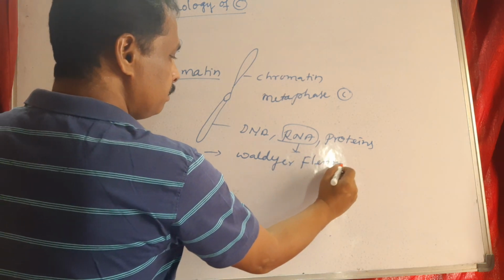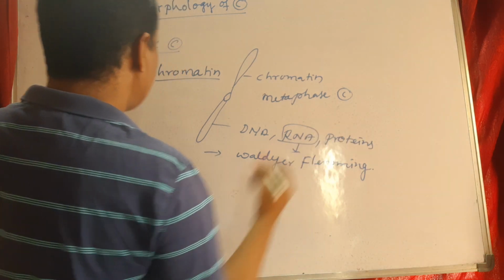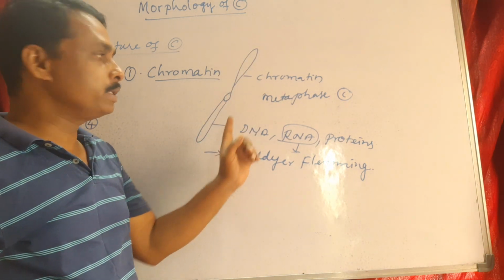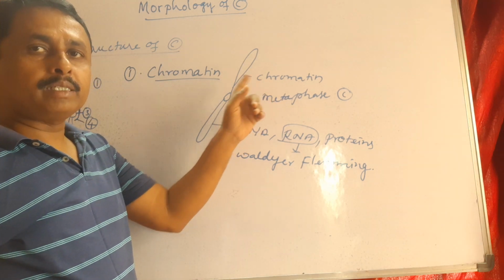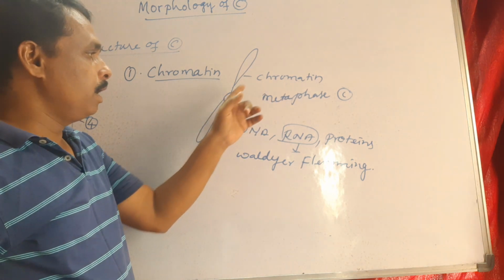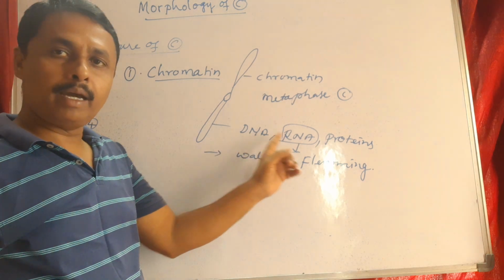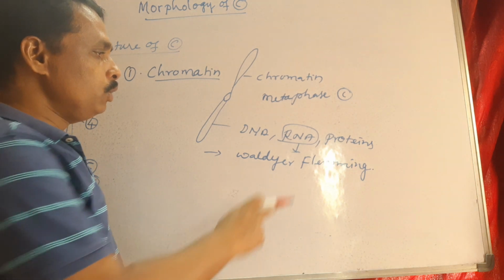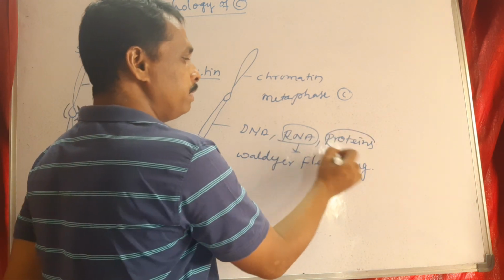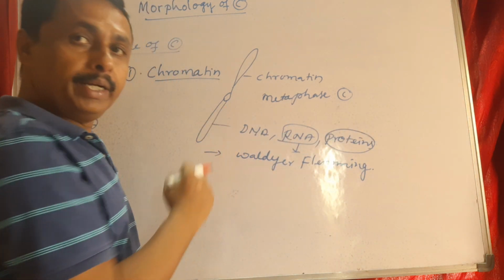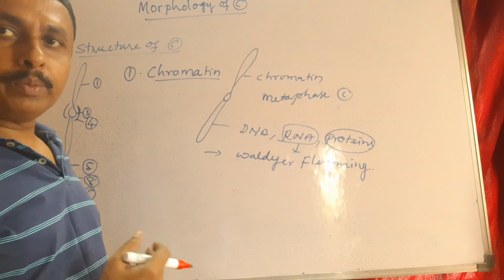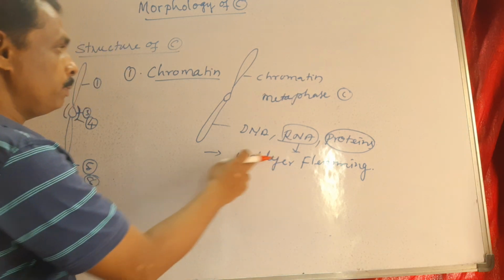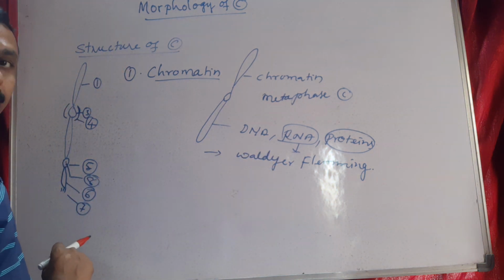Fleming gave the term chromatin. So what is chromatin? Half of the longitudinal chromosome is called chromatin. It is a darkly stained region of the nucleus, composed of DNA, RNA and proteins. In a eukaryotic chromosome, histone proteins are present, whereas in a prokaryotic chromatin, non-histone proteins are present. And the term chromatin was given by Waldeyer Fleming.